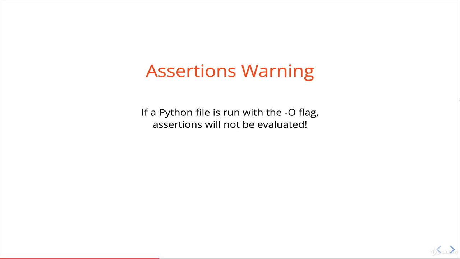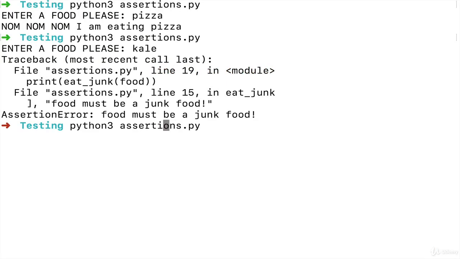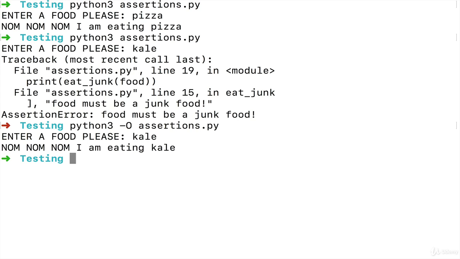So if a Python file is run with the -O, capital O, not 0, it stands for optimize or optimization mode, opta something mode. What it will do is, it does a couple of other things, but one of the things it does is ignore all assertions, which is not good. So let me show that to you now. If I do python3 -O, the same code, please enter a food, and if I do kale again, I get nom nom nom, I'm eating kale. So totally ignored that assertion.